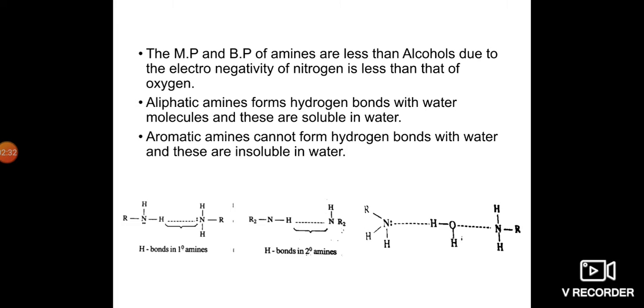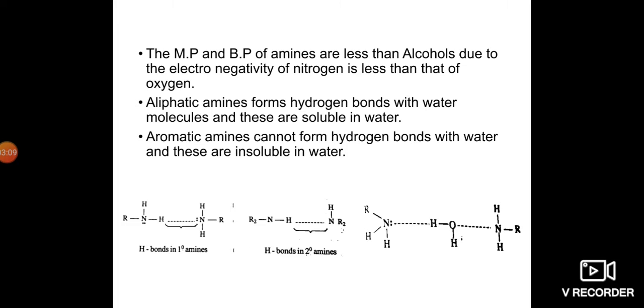Then aliphatic amines form hydrogen bonds with water molecules, and they are soluble in water. Here in the first figure we see two amines combined together in water. The hydrogen of one molecule is bonded with the nitrogen of the other molecule. So due to this hydrogen bond they are soluble in water.